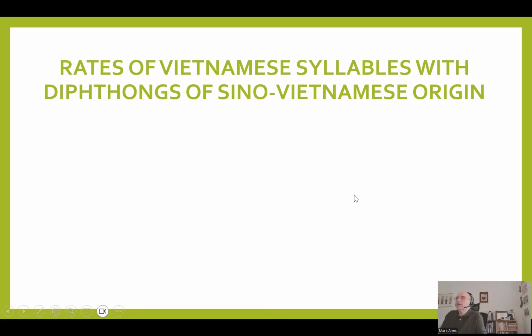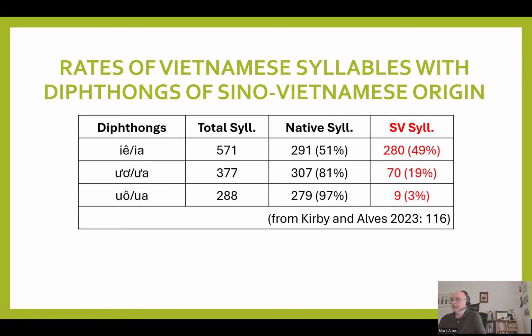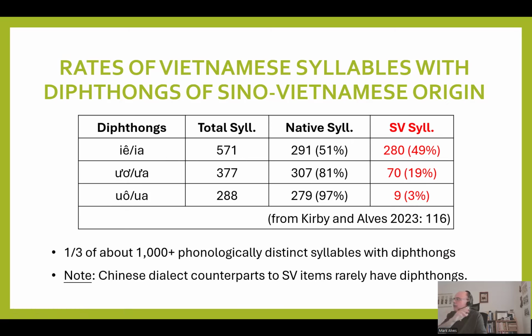That's interesting. So lastly, I'll look at rates of Vietnamese syllables with diphthongs that are of Sino-Vietnamese origin. That is the late Middle Chinese layer after early Middle Chinese. James Kirby and I published a study a few years ago, in which we looked at about 8,000 distinct phonological syllables in Vietnamese and did some statistical analysis. And for those with ia, ua, and ua, there are about a little more than 1,000 of them. And as you can see here, many of them are native, but a good number have Sino-Vietnamese counterparts. Let's put it that way.